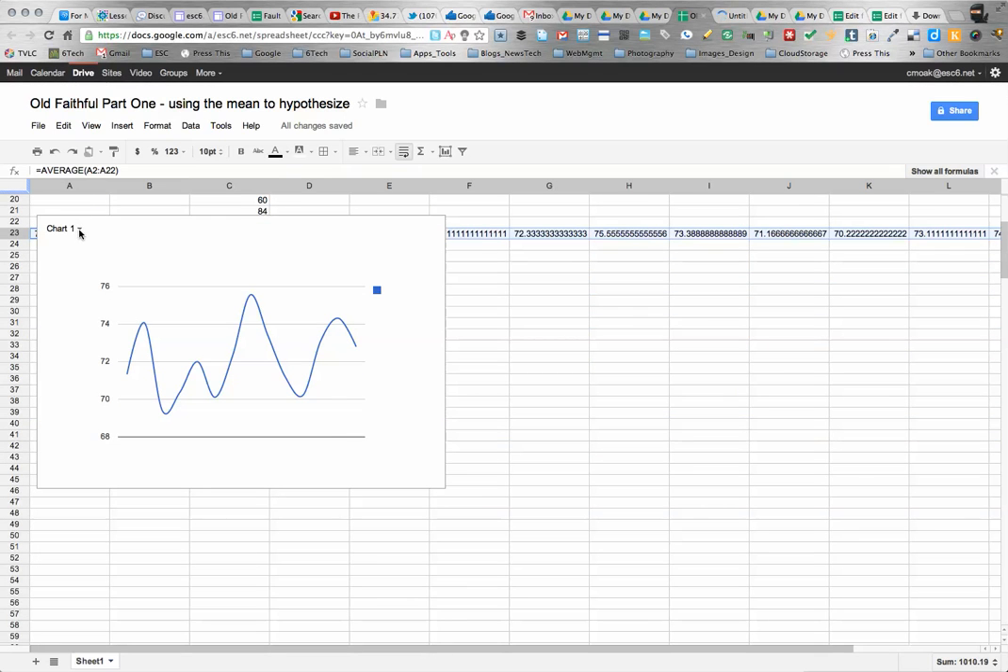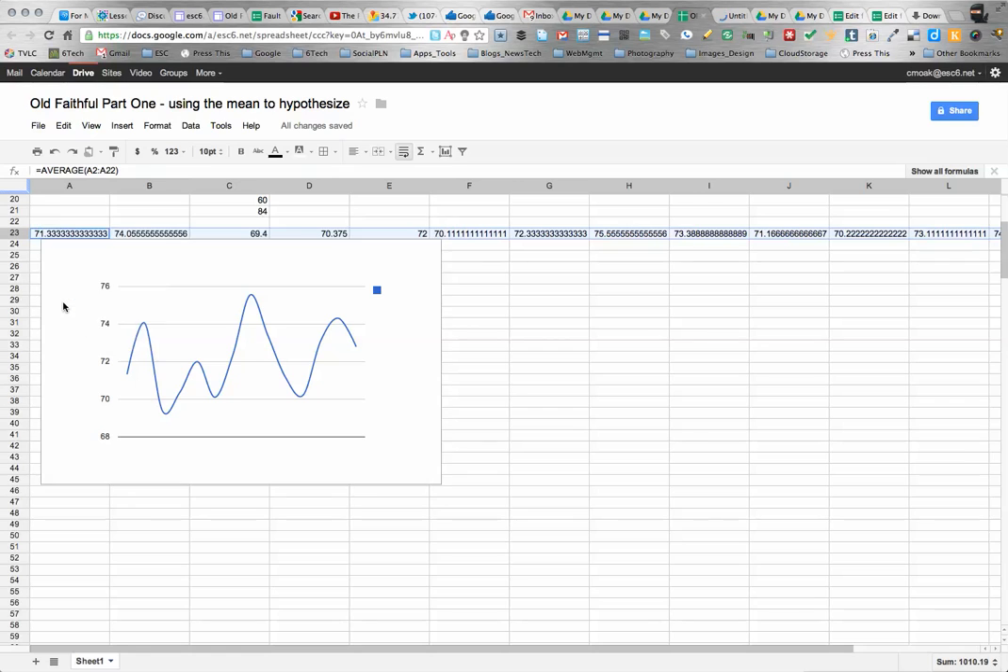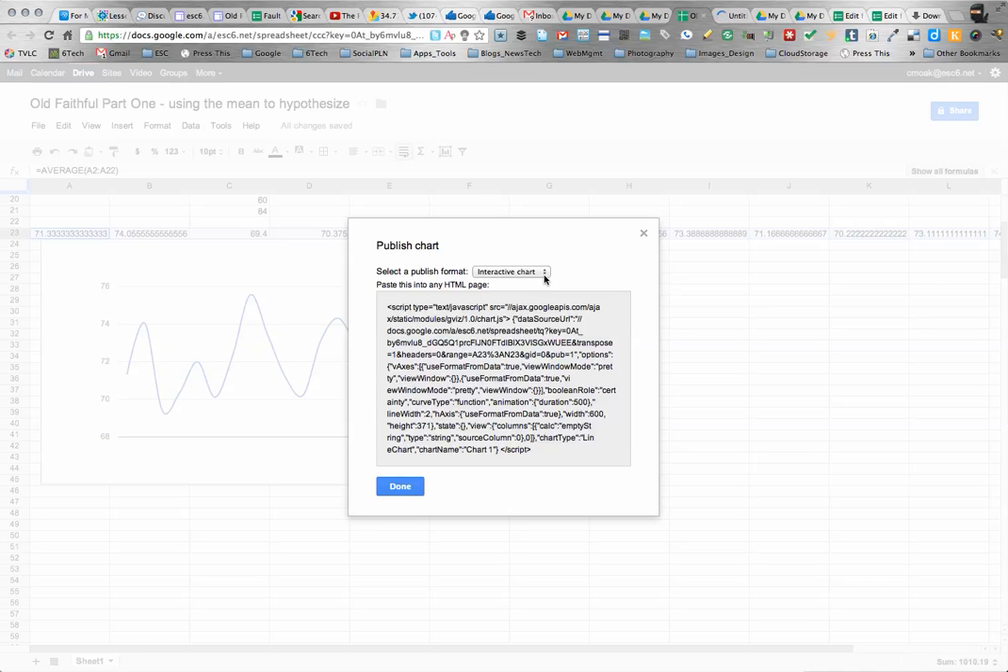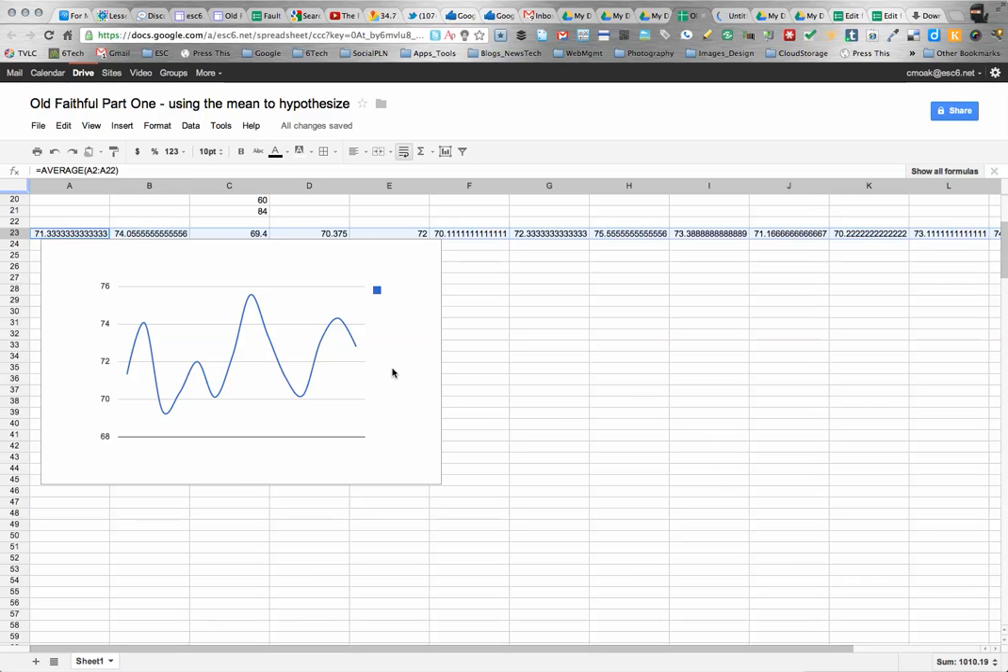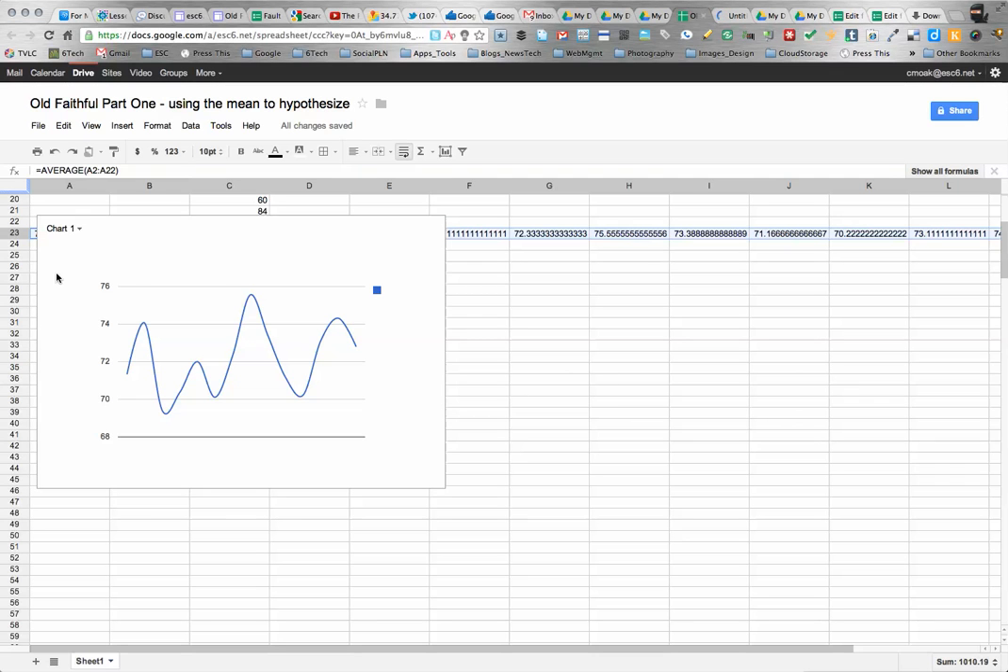You can also take your chart. It's saving. Let's see if it'll let us do this. And I want to publish my chart. And I don't think it needs to be interactive. I really just want to do it as an image. And so here's our source for our image. And you just need to copy that. Done. And put that on a clipboard because you're going to use that in the next part of the lesson. And you'll use this data right here to help you draw your conclusions in the next piece.